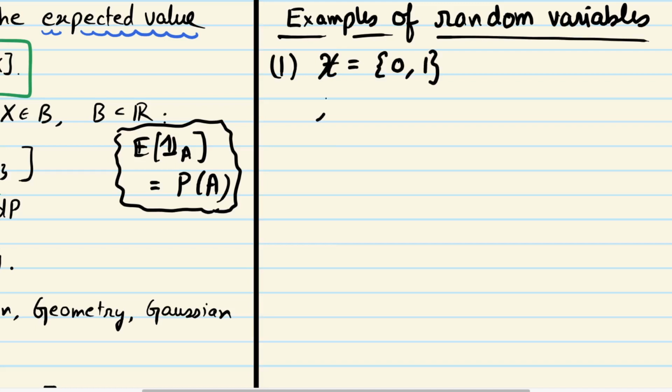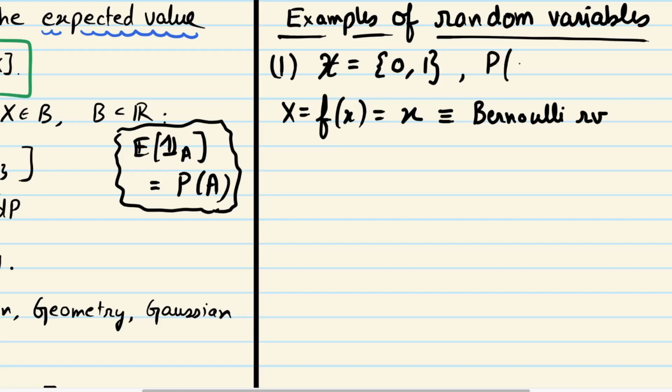And remember I said that this f of x is the random variable we have to talk about. It's just x. Okay, that's my random variable. This one is called the Bernoulli random variable. It's just a different view of Bernoulli random variable. Okay, and when I talk about this, I also have to talk about probability of different events.